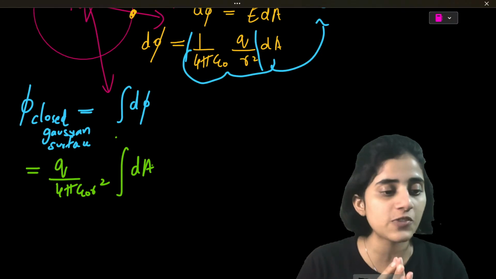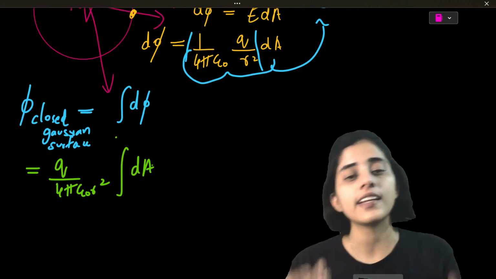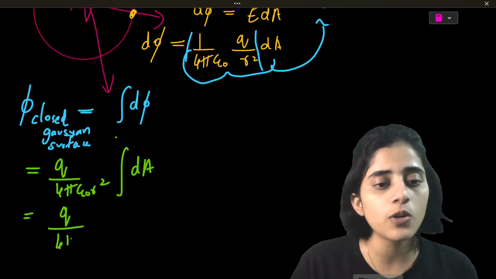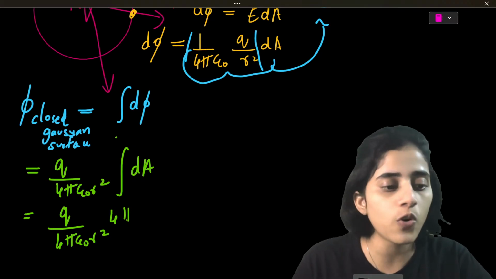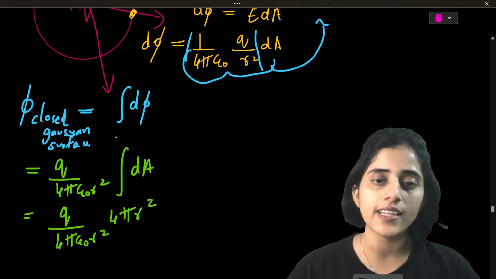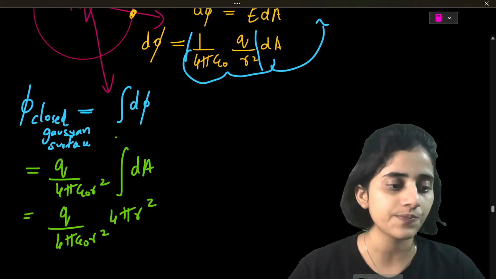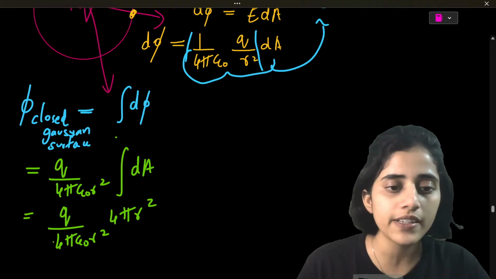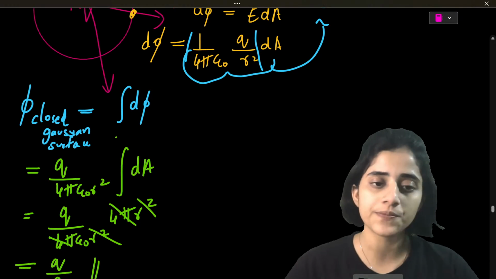What is the area of a sphere? It is 4 pi r square. So the integral of dA is 4 pi r square, since dA is the small element and the full area is 4 pi r square. So this is equal to q by 4 pi epsilon naught r square, into 4 pi r square. Let's cancel the common terms, 4 pi and r square. This is going to be equal to q by epsilon naught.